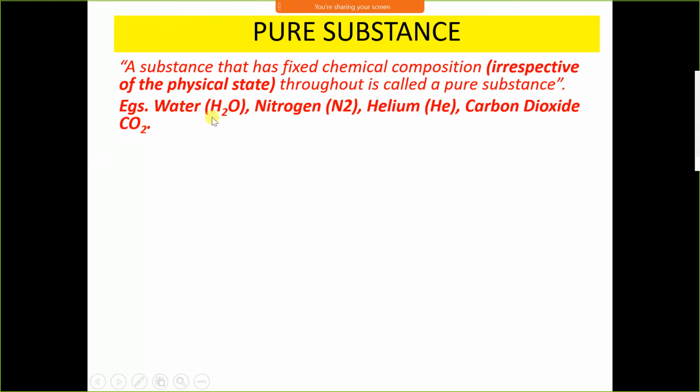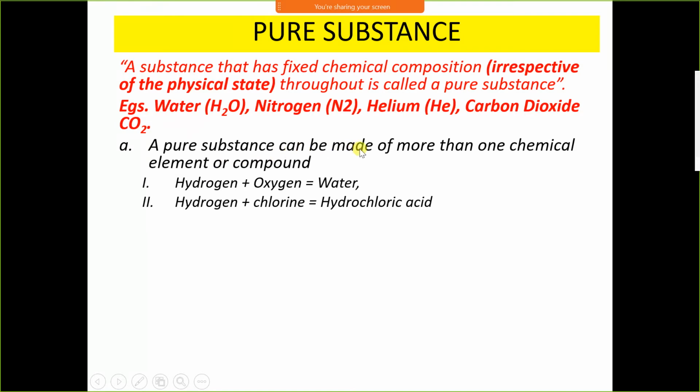Examples of pure substance are water. Water may be in any state, maybe in ice form, maybe in water form, maybe in steam form, that is a gas form. The composition is same. Therefore, water is a pure substance. Then nitrogen. Nitrogen may be solid, liquid, or gaseous form. Helium, carbon dioxide.